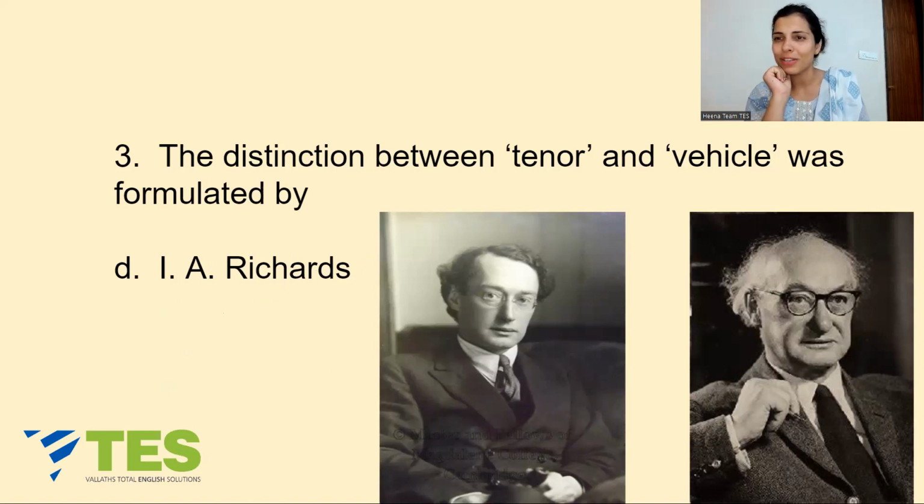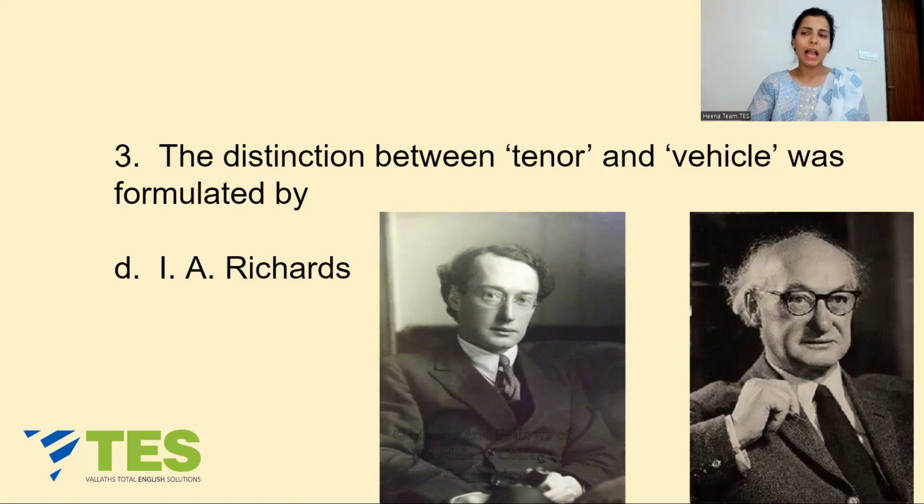Should I tell you a little bit about tenor and vehicle? Now see, whenever we use figurative language, let's say metaphor, we describe one thing by relating it to another thing. Here is where tenor and vehicle come in. So, what does I.A. Richards say? He says that tenor is the thing that we describe, the idea which is expressed is the tenor. Whereas the figurative language used to describe the tenor is called the vehicle. I'll give you an example to make it super easy.